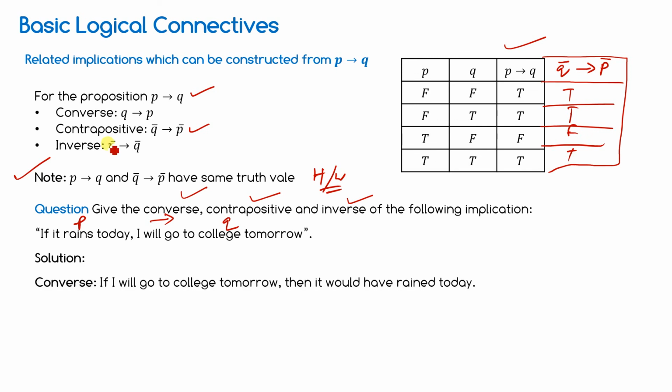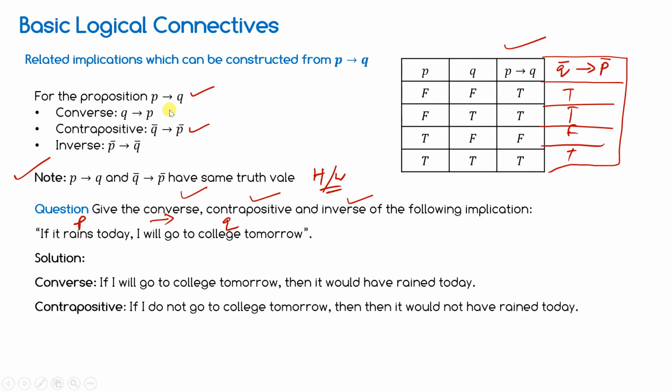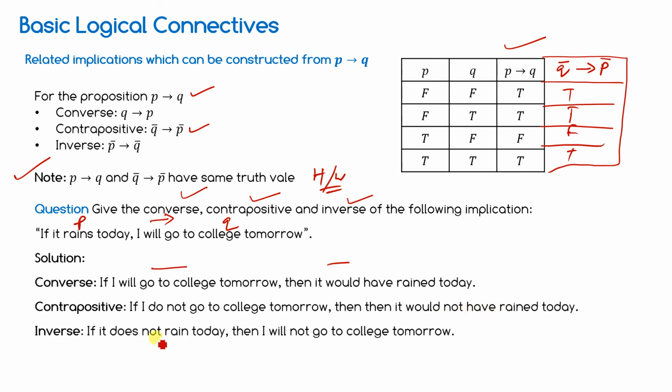So you have to reverse it. If I will go to college tomorrow, then it would have rained today. What I made, P to Q, I just made it Q to P. That is called converse. Contrapositive, just negate this one. If I do not go to college tomorrow, then it would not have rained today. Inverse: if it doesn't rain today, then I will not go to college tomorrow. So these are the converse, contrapositive, inverse.